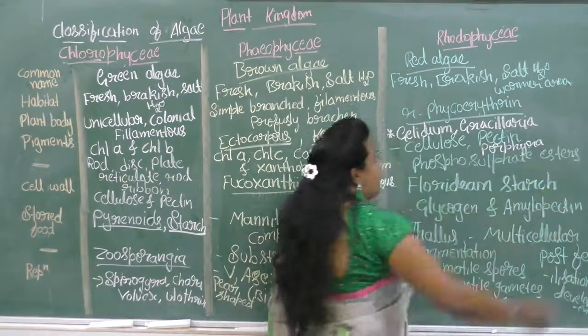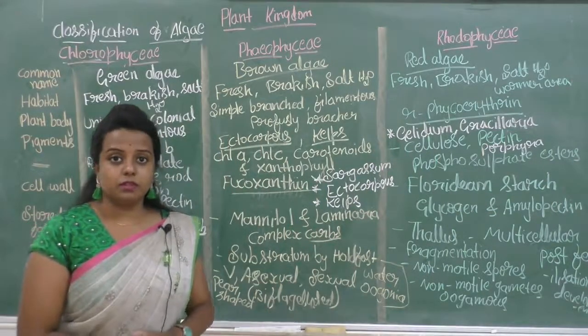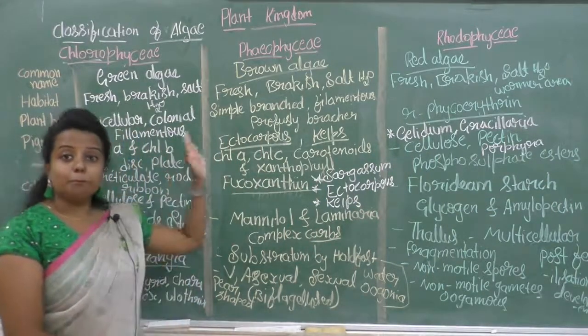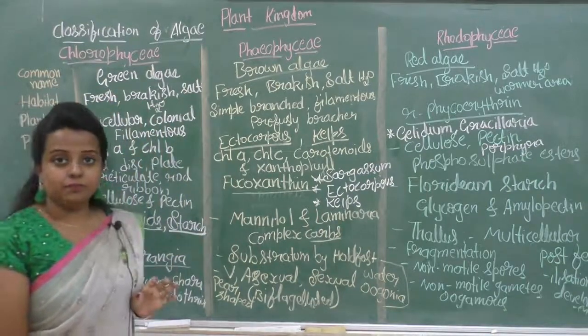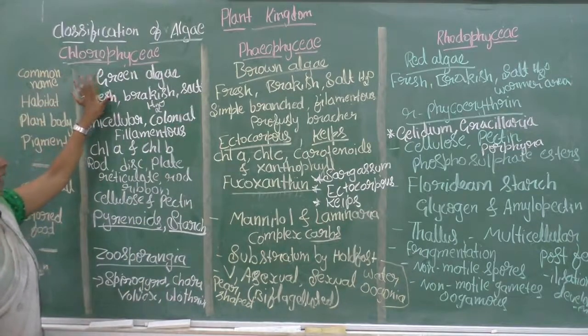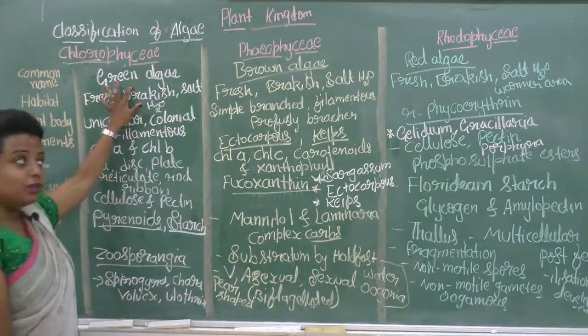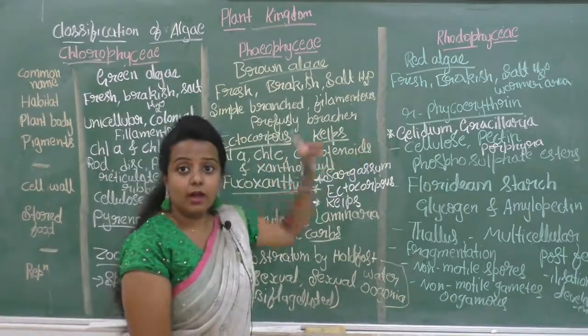These are the examples for the Rhodophyceae. So let us see the comparison of the classes of the algae. The common name for the Chlorophyceae is green algae, Phaeophyceae is brown algae, Rhodophyceae is red algae.